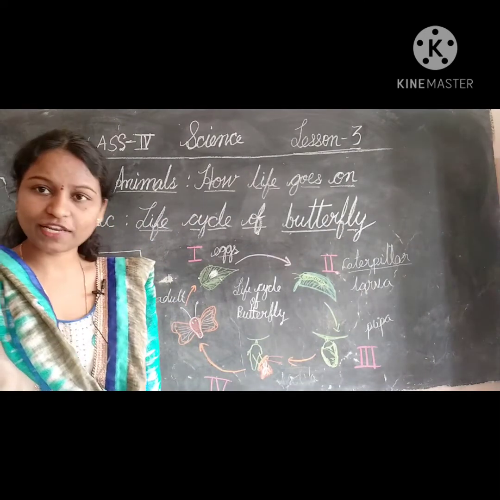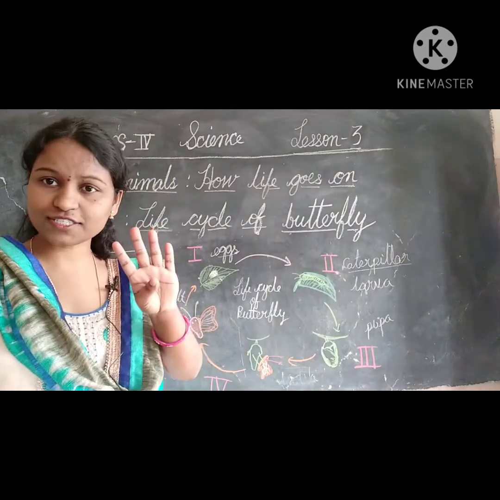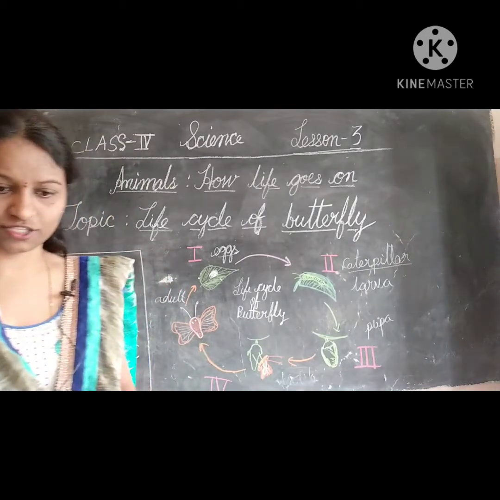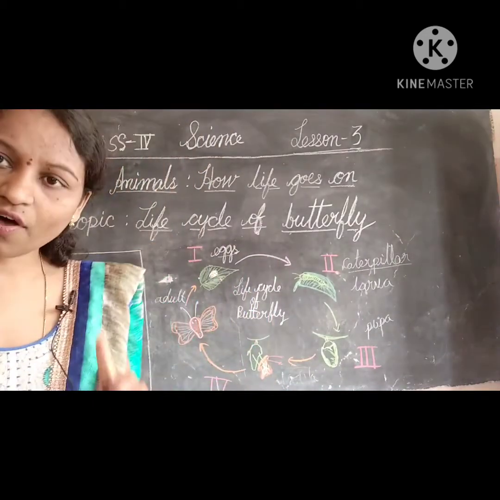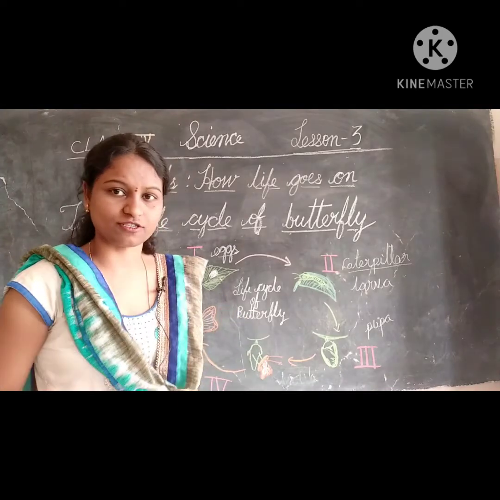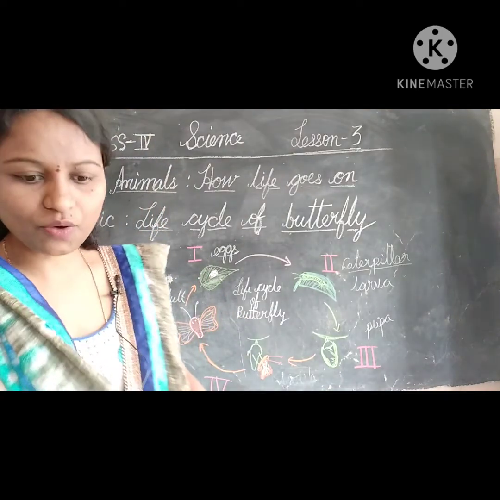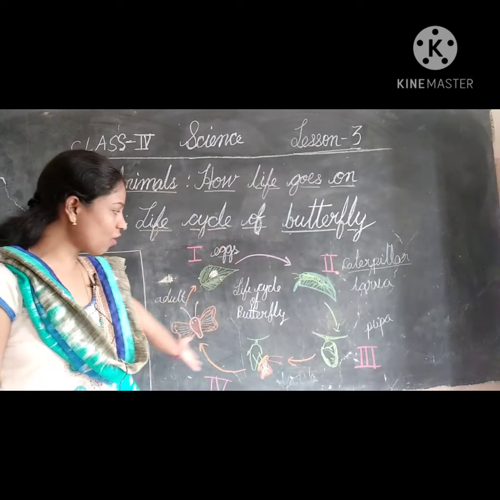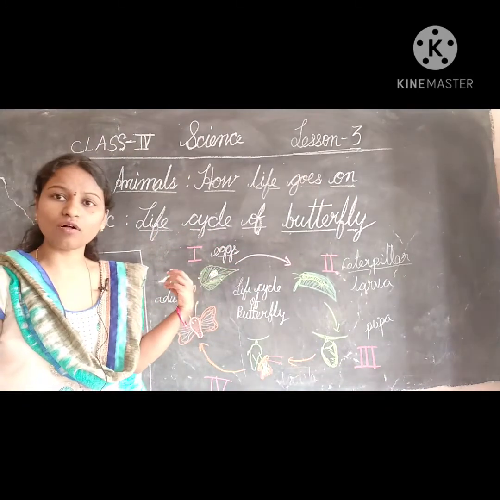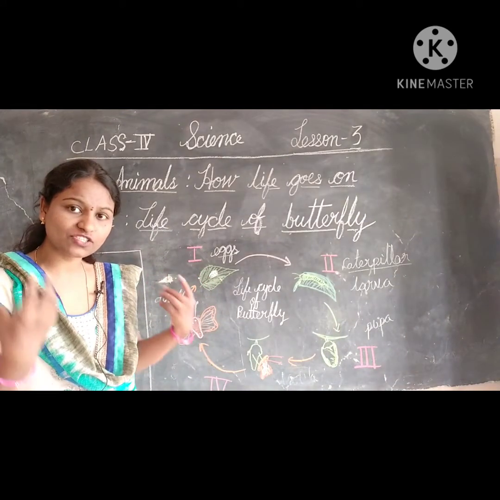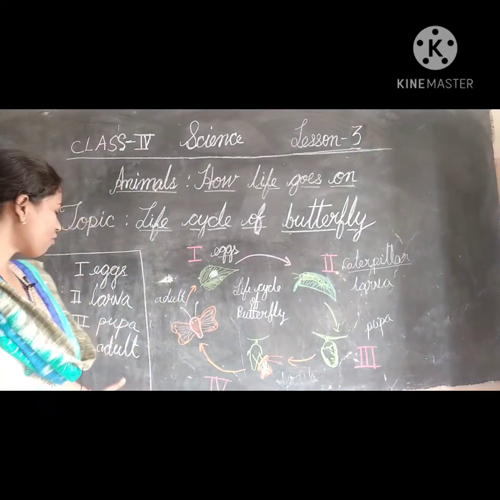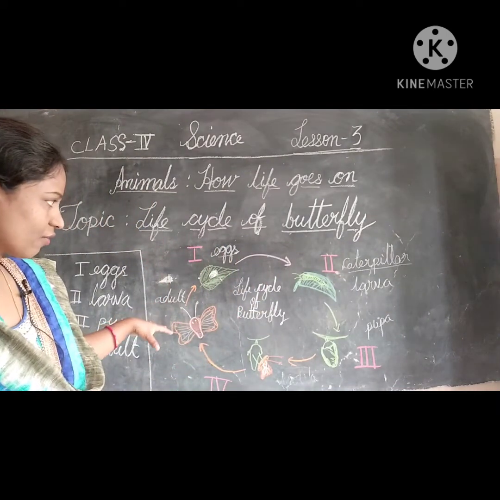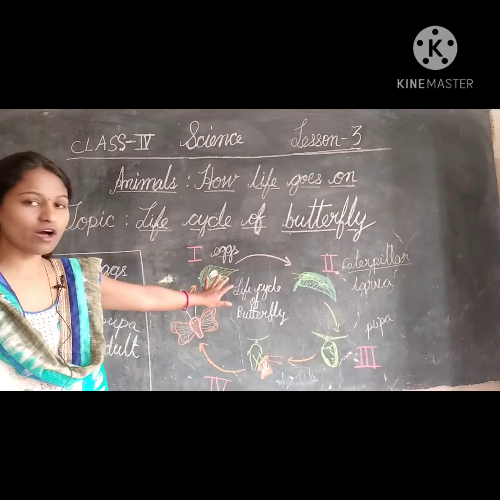Hope you have learned so many things, children. What are the 4 stages? Eggs, larva, pupa and adult. And the larva of housefly is called maggot. Children, this you have to learn. This life cycle goes on when they get all the necessary and favorable conditions. Obviously, not all the eggs convert, only a few eggs are converted into adult butterflies. So, this is the life cycle of a butterfly.